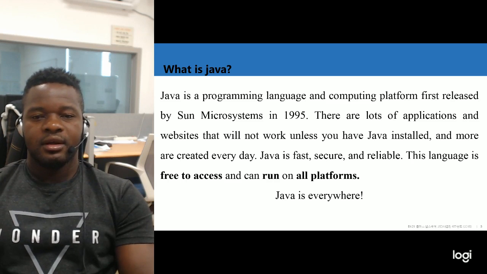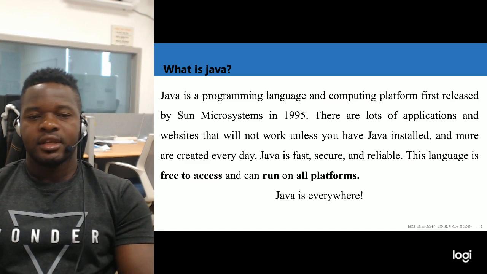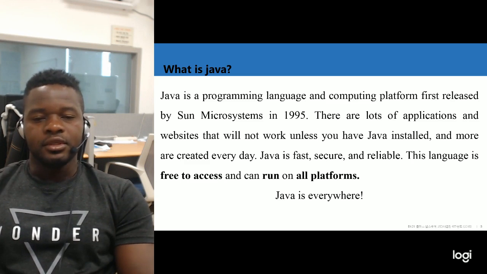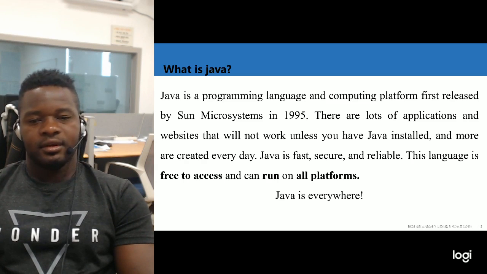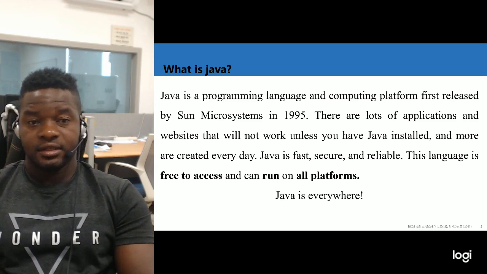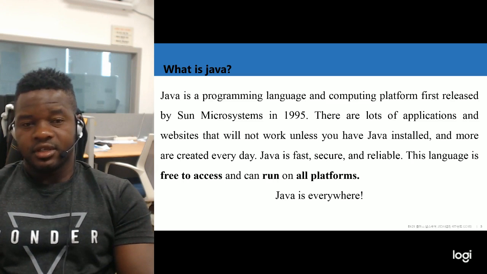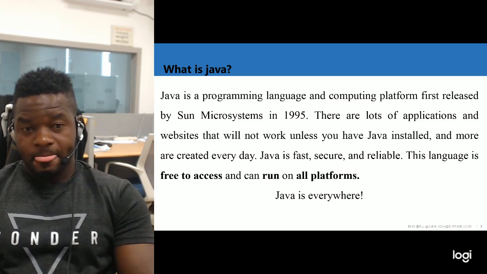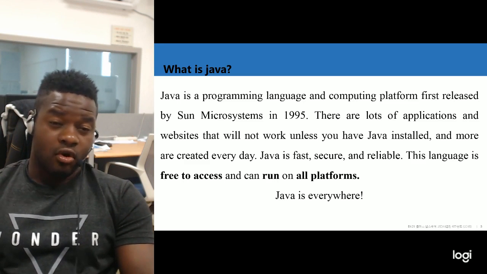Today, there are a lot of applications and websites that will not work unless you have installed Java, and more are created every day. Java is important because it is very fast and reliable. That means Java is free to access and can run on all platforms.